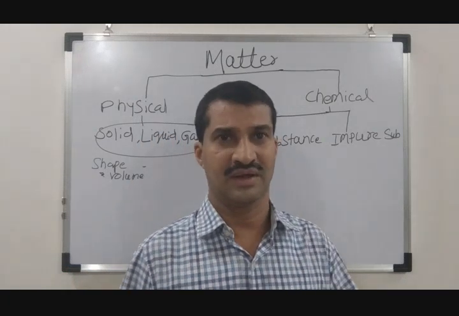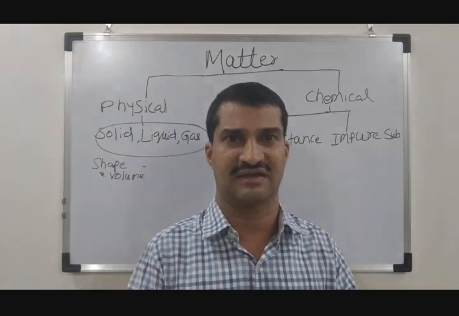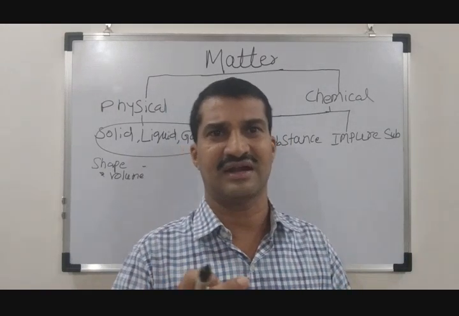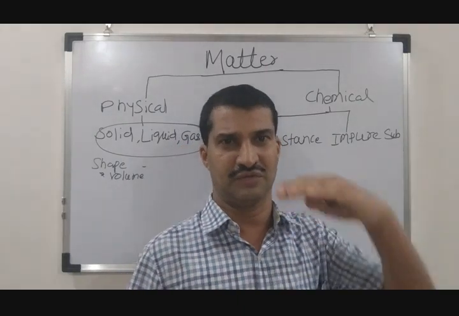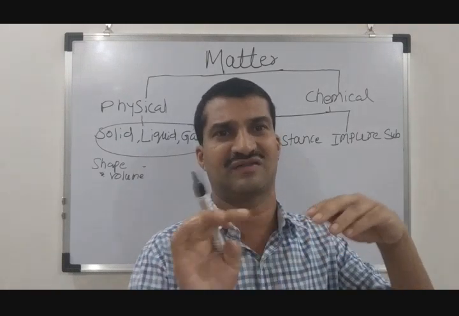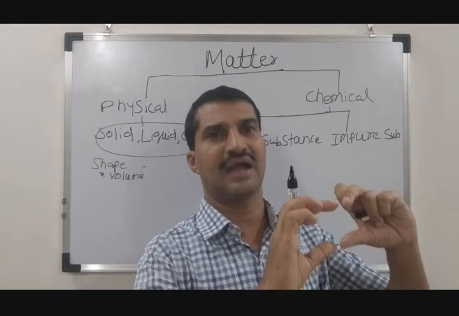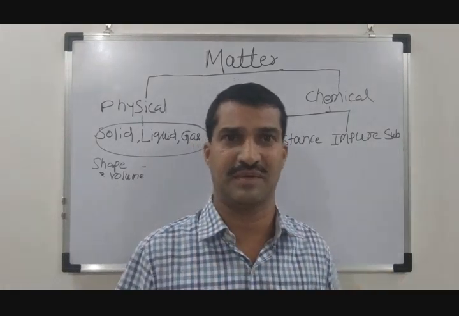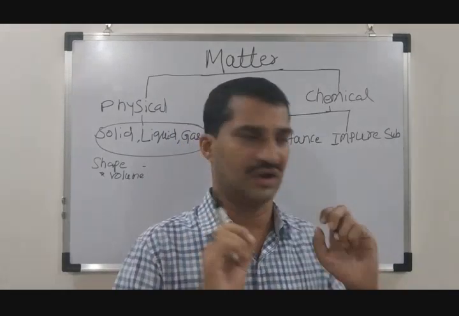Okay, but again, the same liquid, let us say water, you pour in a container, let us say in a bottle, it takes the shape of the bottle. It does not have its own shape, but it has a certain volume. Because if you take a bottle where the volume marks are available, let us say you have taken 200 ml water and pour it in it, it will take its volume as 200 ml. But the shape, it will take the shape of the bottle. As per the shape of the bottle, the liquid will take its shape. So it does not have any shape, but it has some volume.